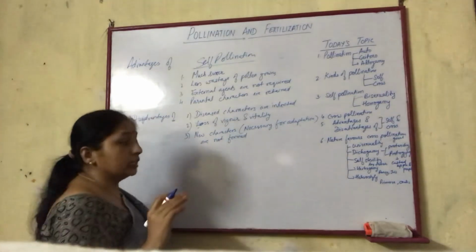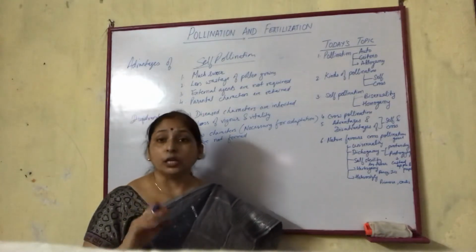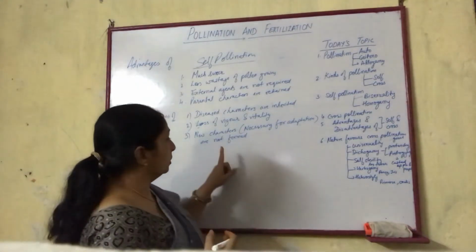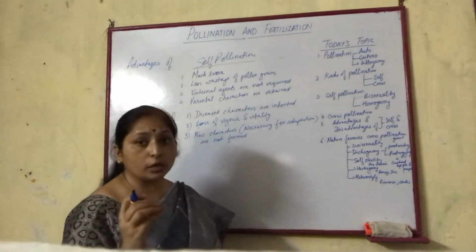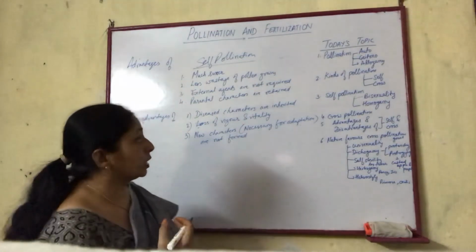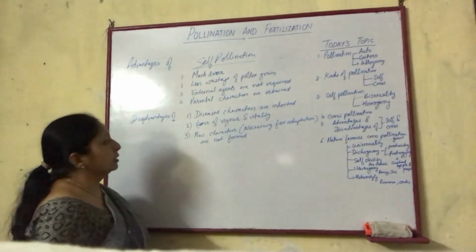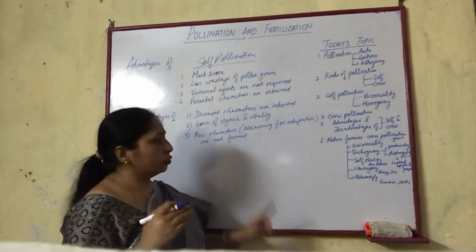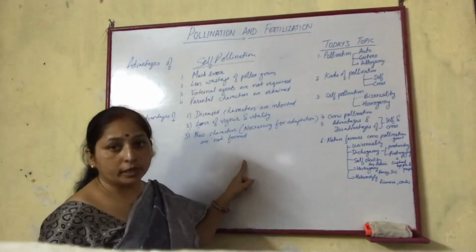Here the self-pollinating flowers are not very large and showy, they are small. This is the advantage, but there are no new characters developed, which is the major drawback of this type of pollination.